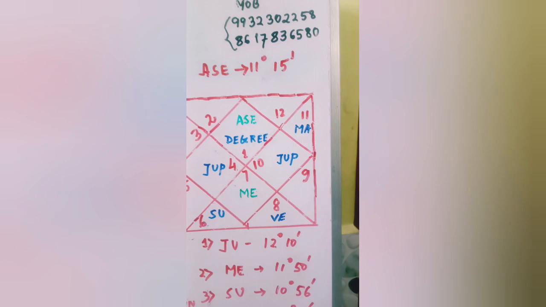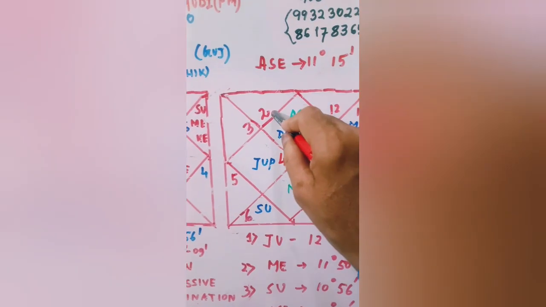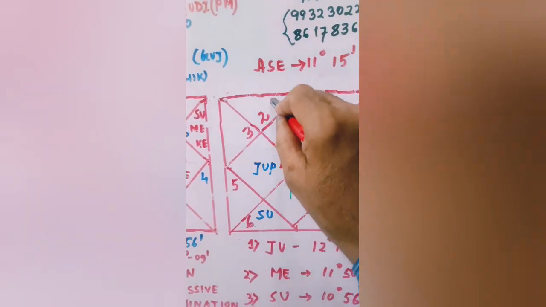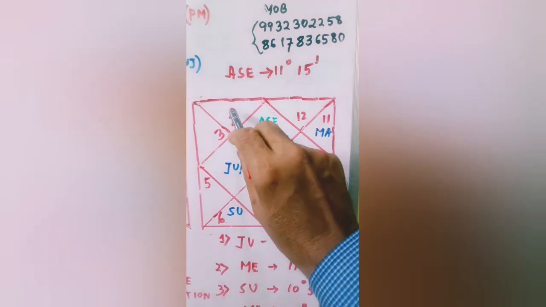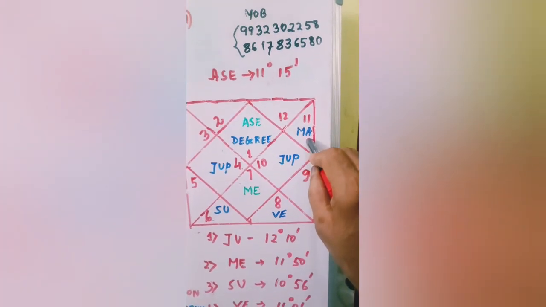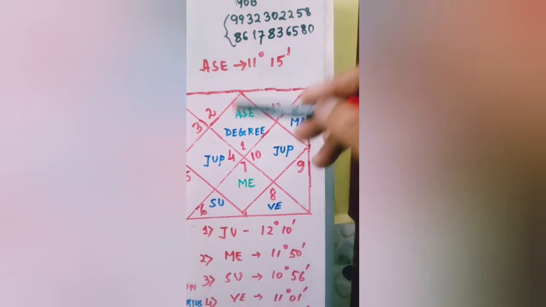So how can it be checked? That is from the second house. The second house lord is Venus in Taurus sign. So Venus's characteristic signification has to be adopted by the native.